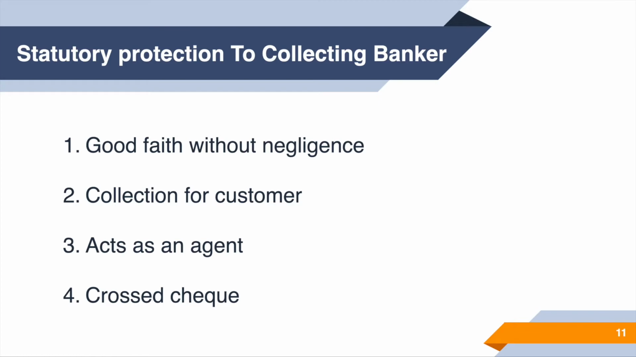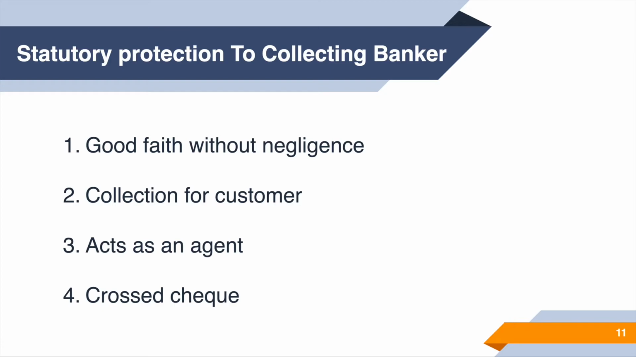So, when does the banker receive statutory protection? When he receives or collects the payment as the agent of the customer and not as a holder under independent title. Fourth, crossed check. Now, we all know what a check is, right? And we also know the different types of check. There is a bearer check, there is a crossed check, right? There are so many types. Now, when will they receive protection? Only in a crossed check.